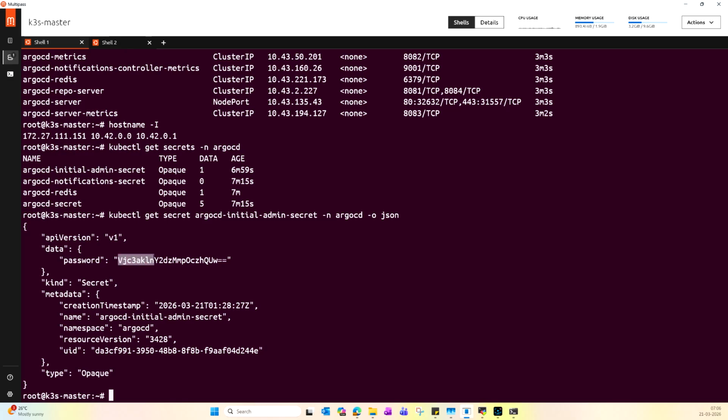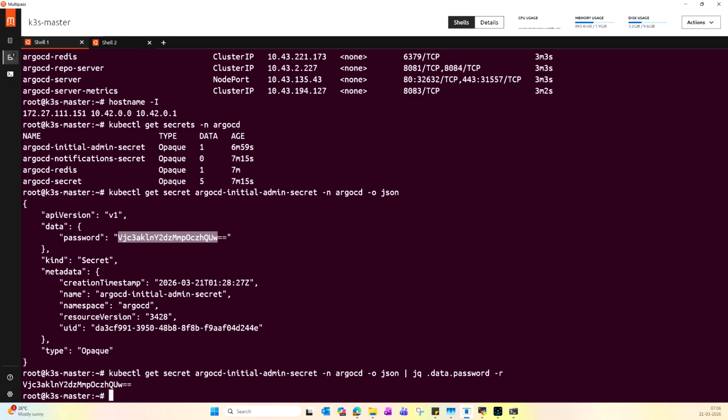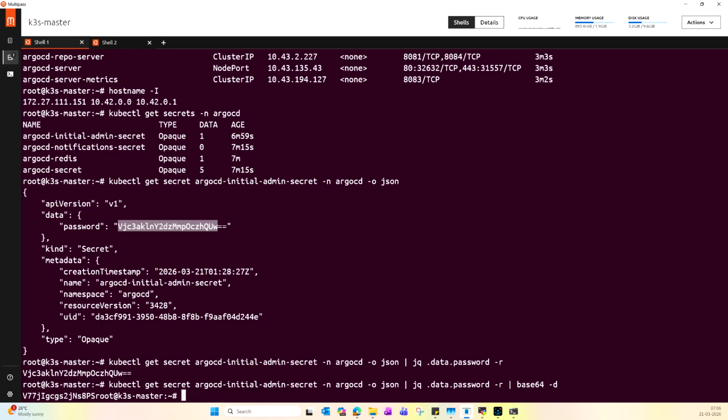Here we can see the encoded password, and we want to decode it. Let me use jq with .data.password, and then base64 to decode. If you just list it out, it will only give the encoded password, and to decode we use base64 -d. Now this is the password that we can use to log into the Argo CD UI.